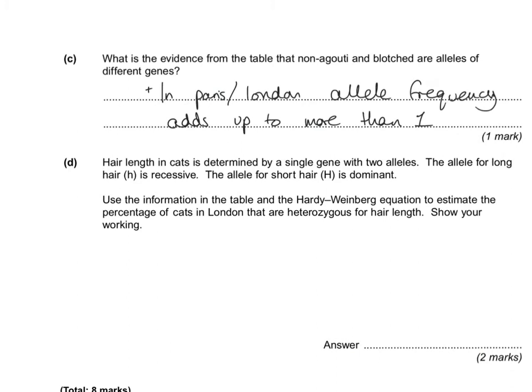Okay, finally, this last question, people often got wrong simply because they were not reading the table correctly. So hair length in cats is determined by a single gene with 2 alleles. The allele for long hair is recessive and the allele for short hair is dominant. Using the information, use Hardy-Weinberg to estimate the percentage of cats in London that are heterozygous for hair length. Now, you do not need to do the whole equation here. The important thing here is, can you recognise where we have Q? The table gives you allele frequencies.